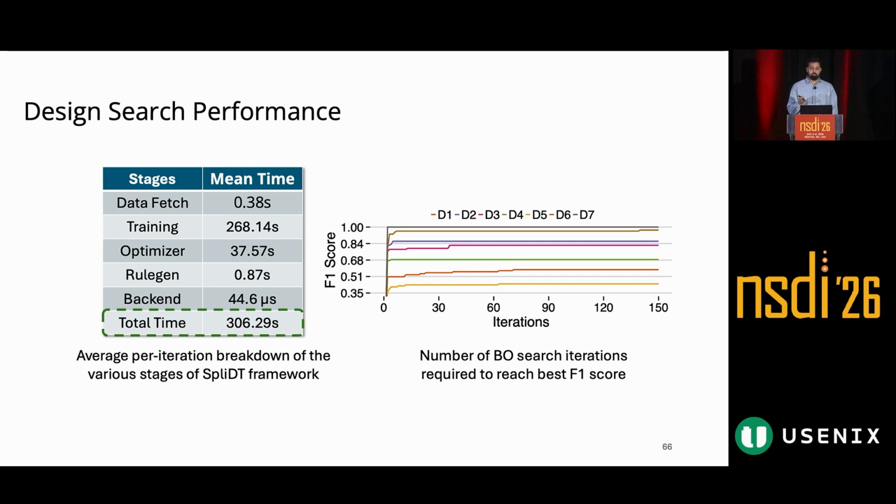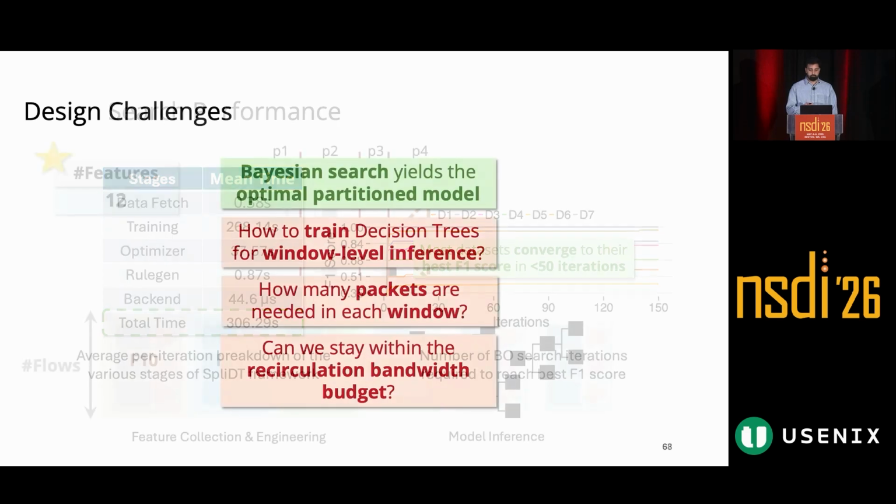We also estimated the total number of iterations needed for our search to converge for all of our data sets. In the worst case, we need about 150 iterations, but for most of the data sets, the search converges within just a couple of hours and automatically discovers the models that maximize both the F1 score and flow scalability.